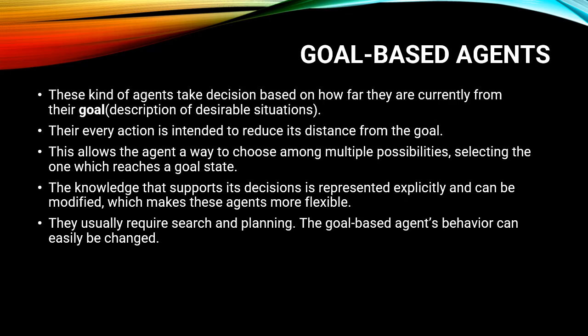We can take one example. Suppose the vacuum cleaning robot agent whose goal is to keep the house clean all the time, right? This agent will keep searching for dirt in the house and will keep the house clean all the time. What is the main goal of that vacuum cleaner?